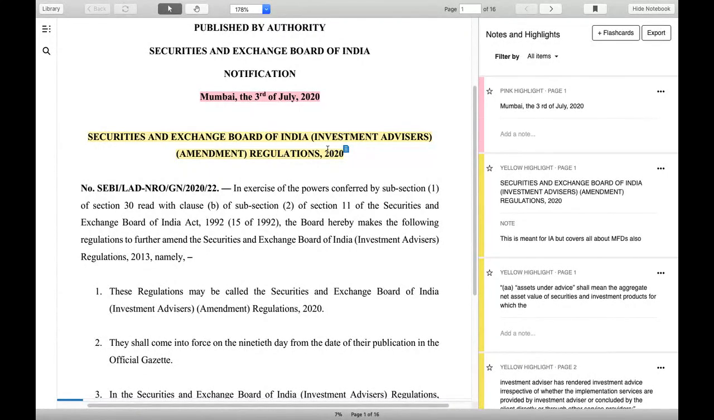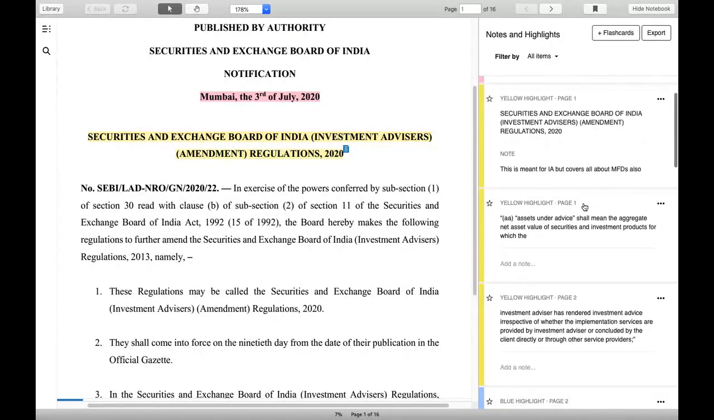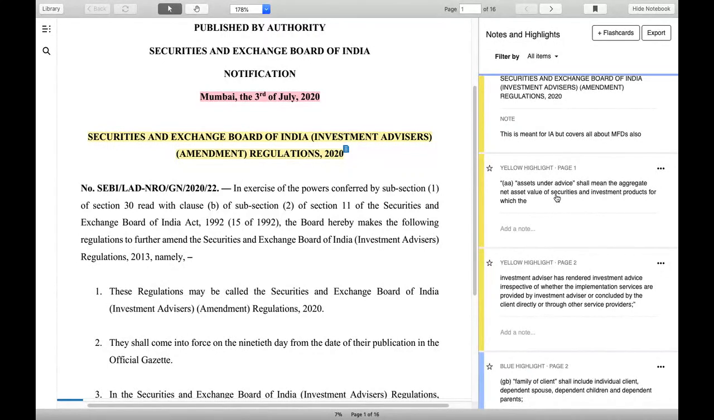But whatever regulation is there for investment advisors, if they have addressed something about MFD in this regulation, we have to follow and understand that. So please don't think that this is only for investment advisors. This is for everybody who is in the sales process of mutual funds or the business of mutual funds. Now let me go through some key points in this amendment.